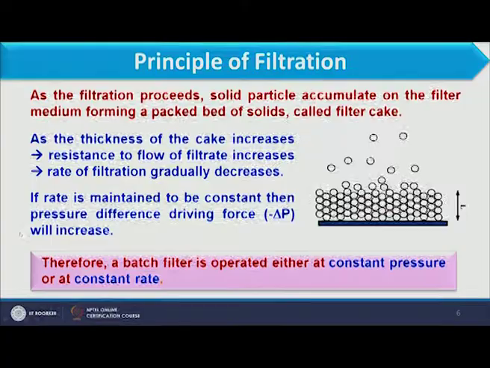Due to the formation of a thick layer over the filter media, the filtrate volume collected per unit time will keep on decreasing. If you want to maintain the same rate of filtration, that is, the volume collected per unit time should be the same, we have to increase the pressure drop across the filter media as well as the cake. Therefore, the batch filter is operated either at constant pressure or at constant rate.